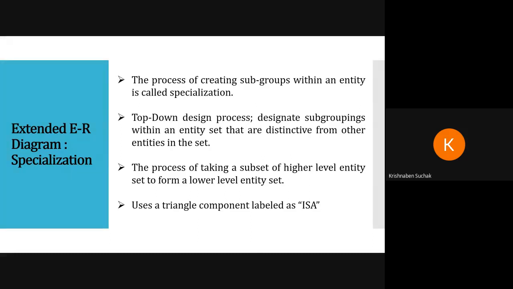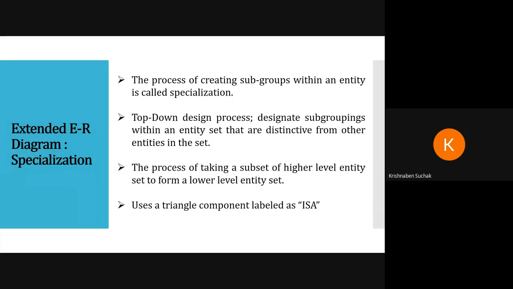So now the next thing is extended ER diagram. Now see, there are a few more things in ER diagram. So we are covering new features in ER diagram, here called extended ER diagram. The process of creating subgroups within an entity is called specialization. Now first you need to understand the term specialization. Whenever you are going to create subgroups within an entity, that will be called specialization.